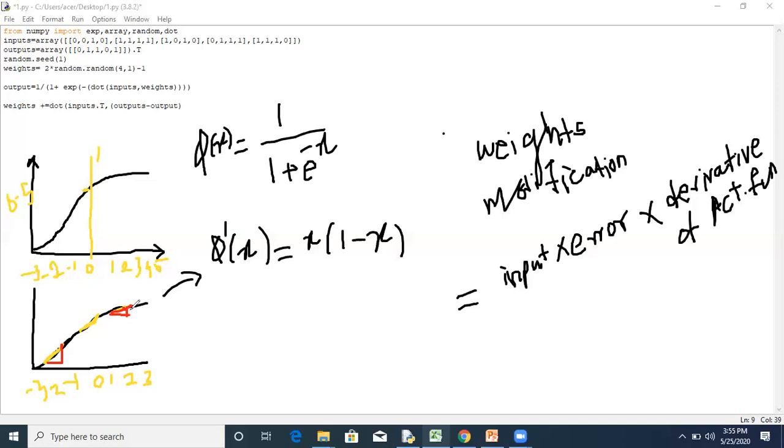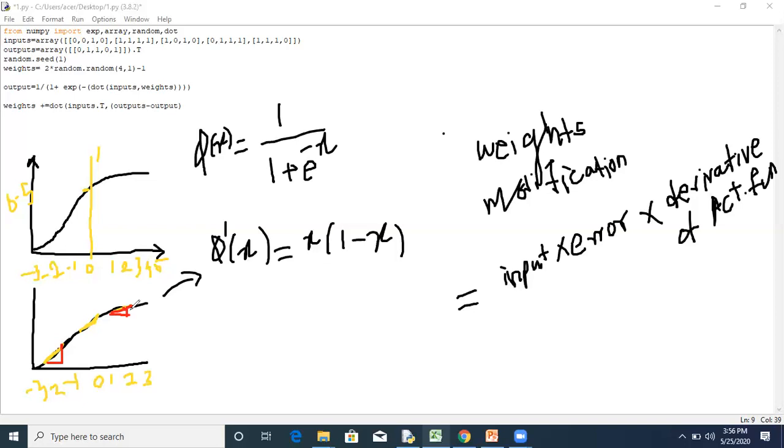The derivative of the sigmoid function is the gradient of the sigmoid curve, which indicates how confident we are about the existing weight, so whether we should modify the weight or not. This derivative function will decide whether adjustment should be done again or we should stop there, and which weights are to be adjusted.